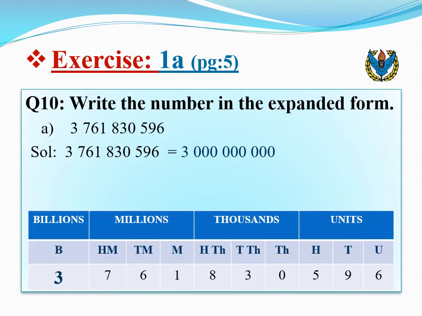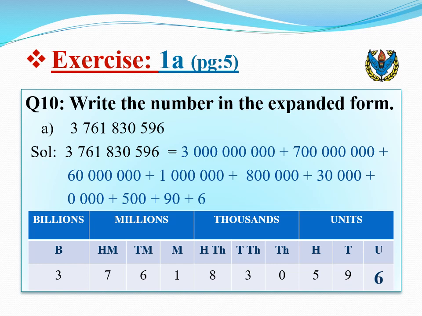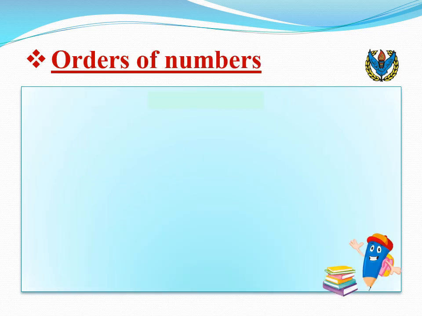As 3 is in the billions place, it means we have to write 3 billions, 700 million, 610 million, 1 million, 800,000, 310,000, 500, 9 tens and 6. Here we break up a number according to their place value and expand it to show the value of each digit.